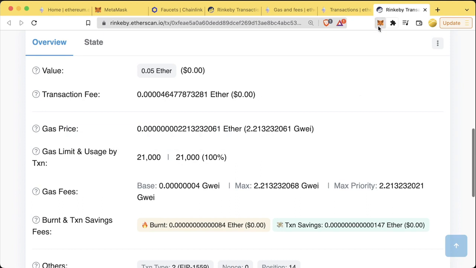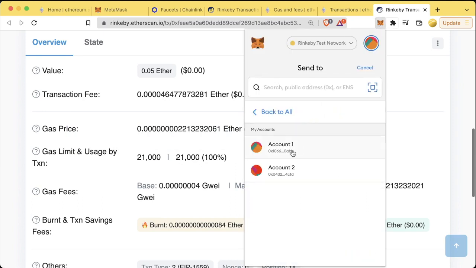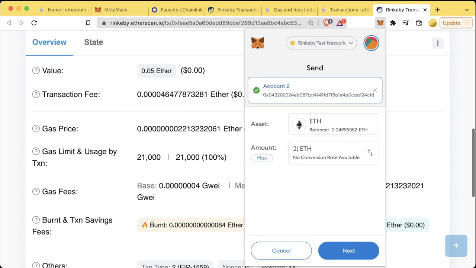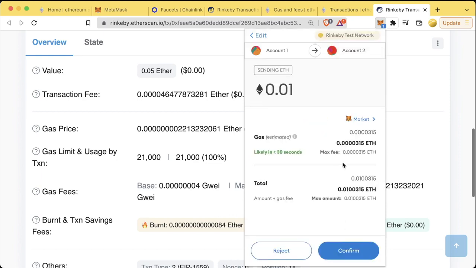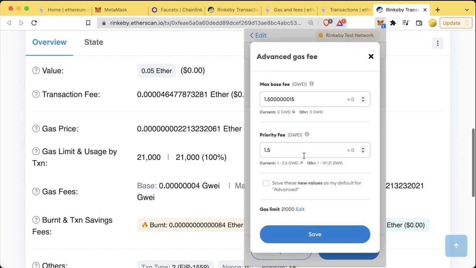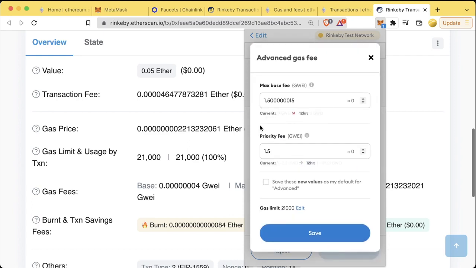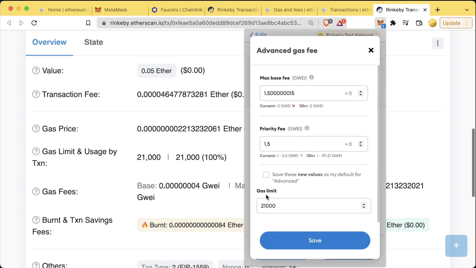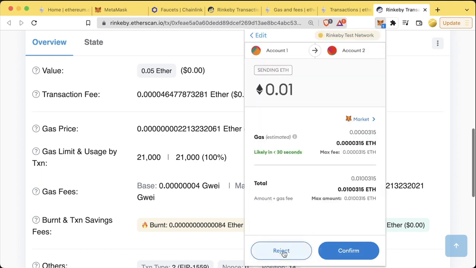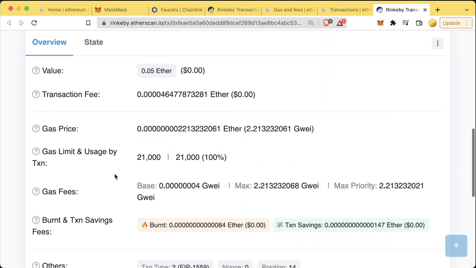And in fact, if we go to our MetaMask and we click send to transfer between accounts again, and we pick 0.01 ETH or something, next, you can actually hit this little button here, go to advanced, and we can actually edit some specifics of this transaction. One of them is going to be the gas limit. We can change this gas limit to maybe 2200, 2300, or more or even less. Since sending Ethereum takes exactly 21,000 gas, MetaMask just defaults to setting it to that. But we also see these other interesting things. We see a priority fee and a max base fee. Let's reject this transaction and let's look back at Etherscan to talk about these.